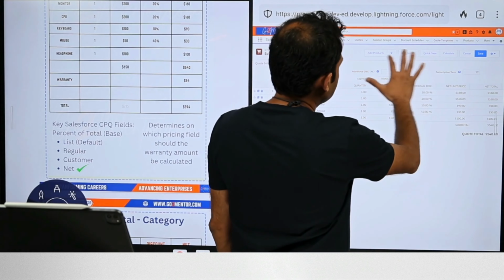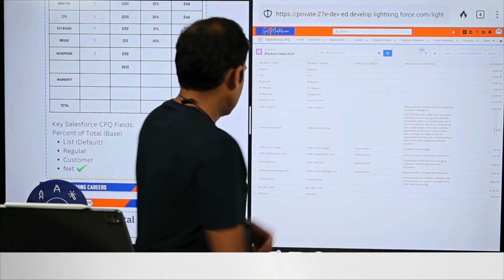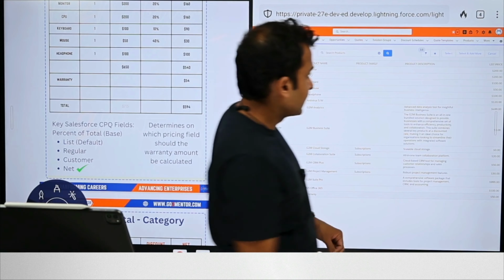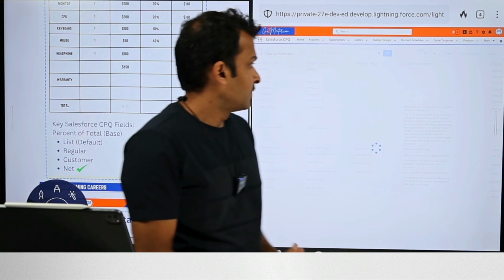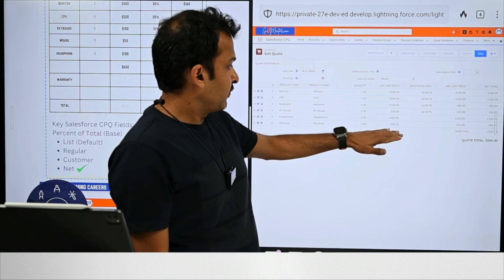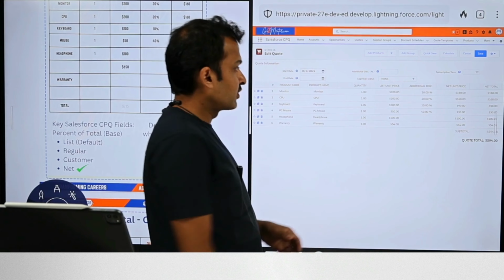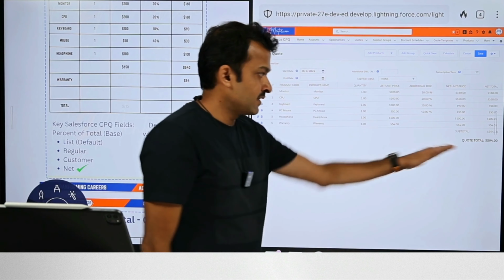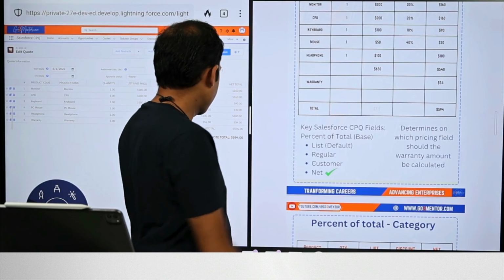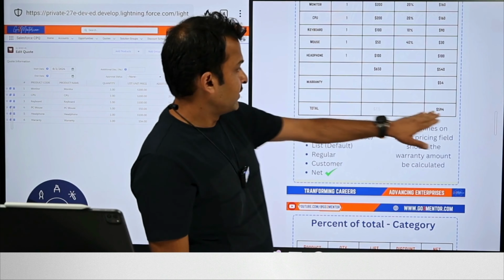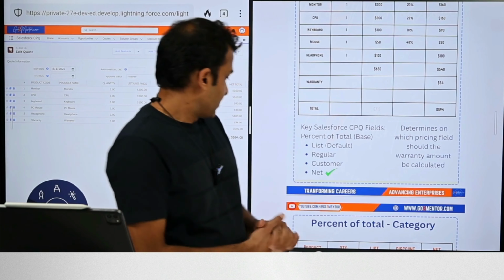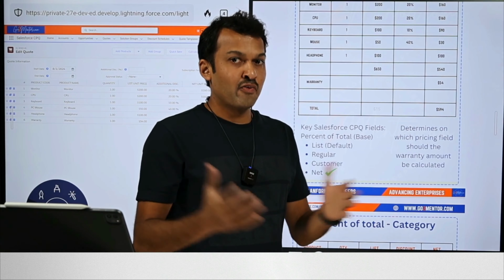So when we add the warranty product now, it should basically pull the pricing based off the net total. There you go. So you can see that the price has now changed. It's $54 because it's trying to get 10% of the $540, hence 594. Okay. In our example, we have 594 here. All right. So we will now take one more variation that's possible here.